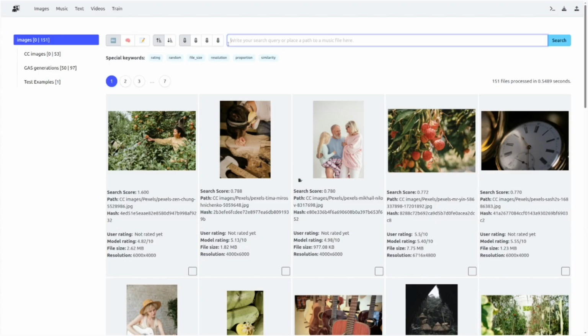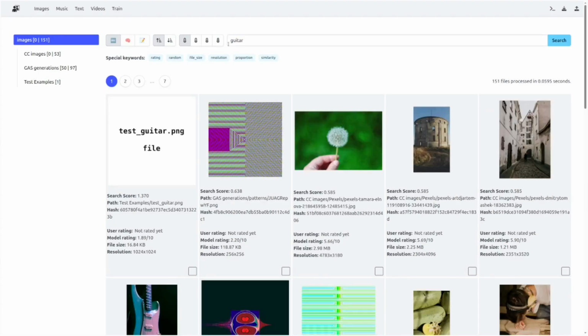This search mode works exactly the same in all modules of the system. For example, if you search for guitar in the images module, with this mode being active, the file named test guitar appears first in the results.